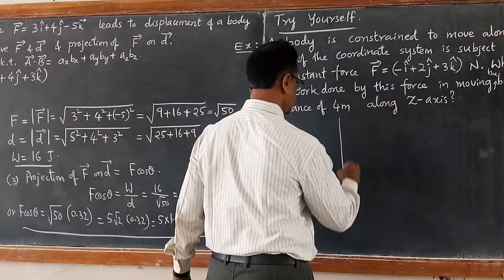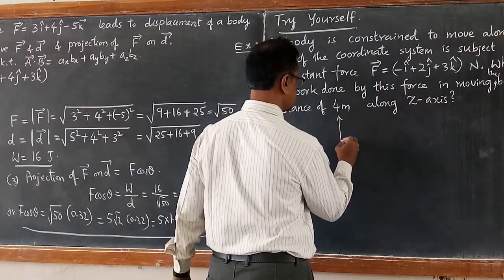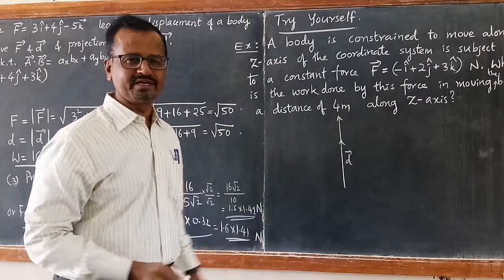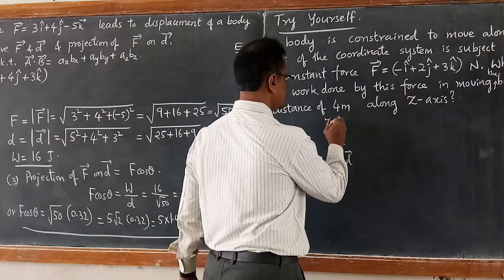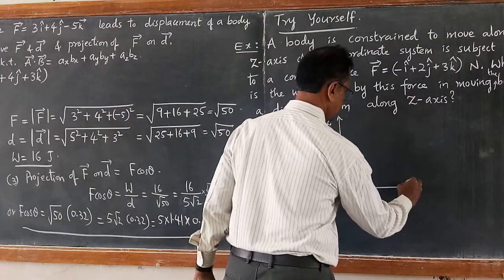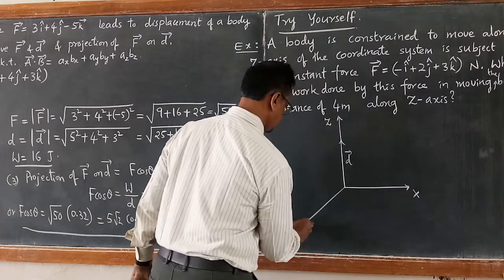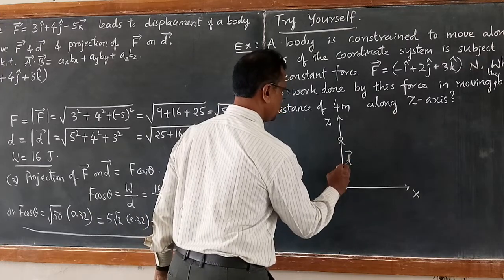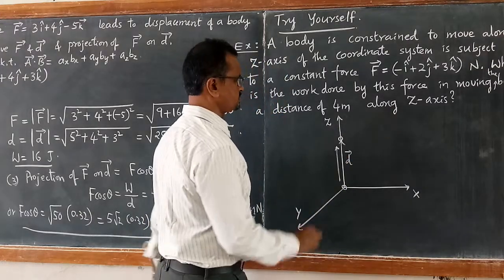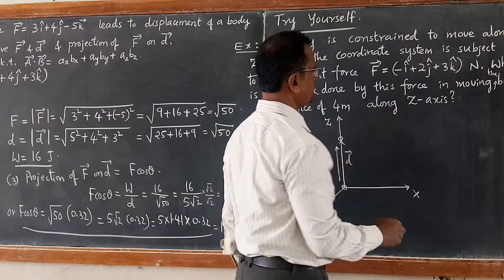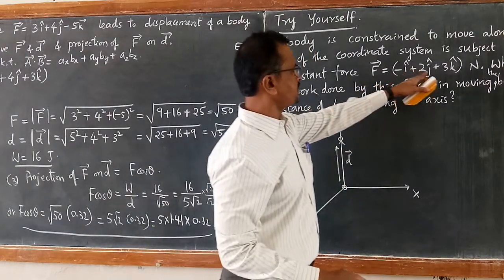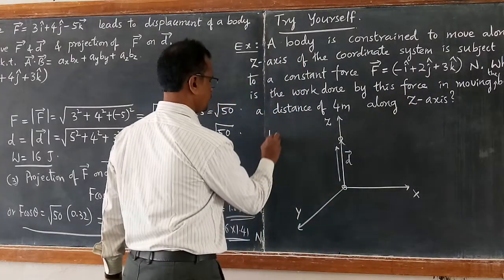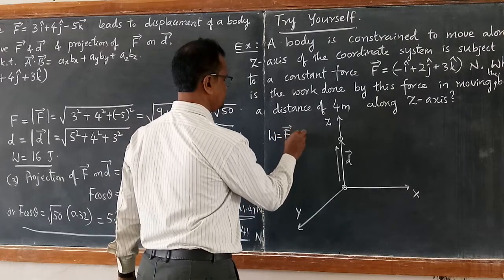I will give you a hint. The displacement is along z axis. So displacement has only one component, that is z component. Let us take this one as z axis, this one as x axis, and this one as y axis. So this is the object which is undergoing displacement along z axis. The force is given by minus i plus 2j plus 3k. You are asked to find out work done. So use work done is equal to F dot d.